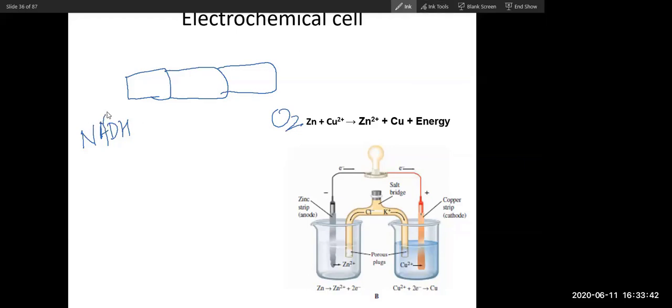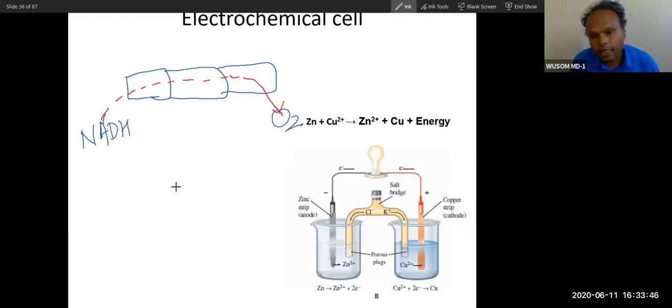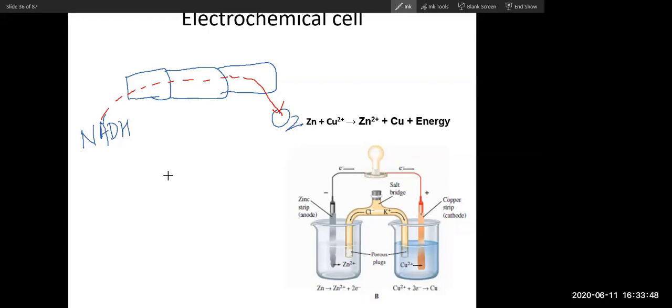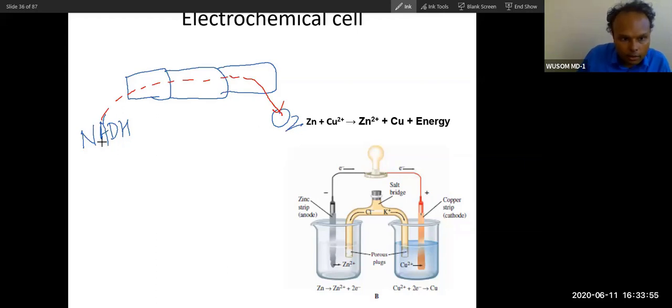Is there any problem? No, sir. Okay. So electrons are transported from NADH to oxygen, and when electrons move, energy is produced, and this energy will be harnessed as ATP.